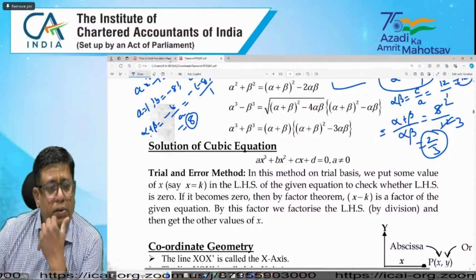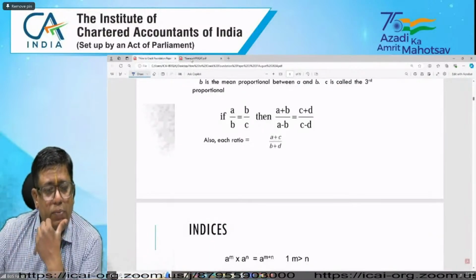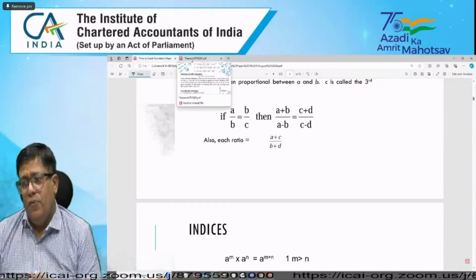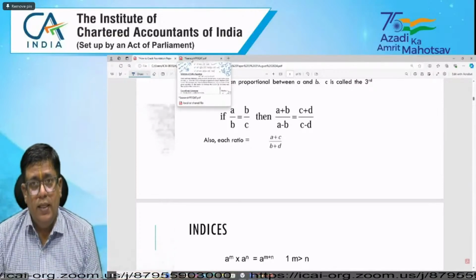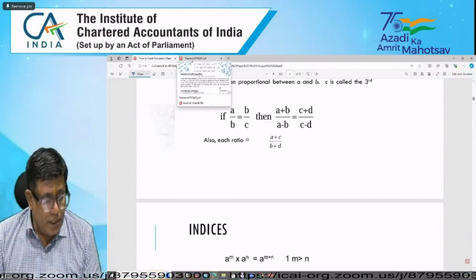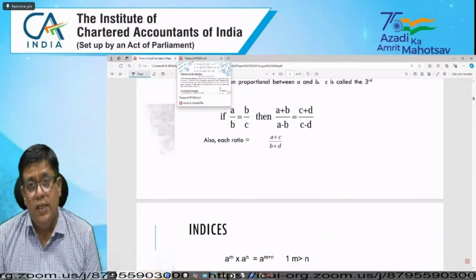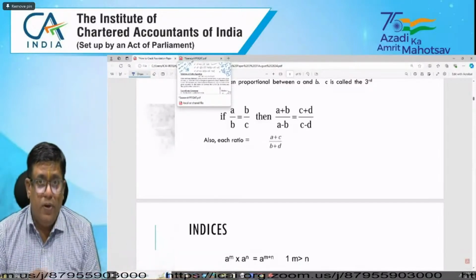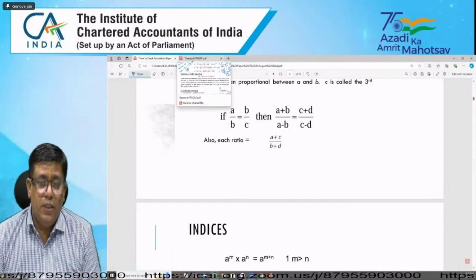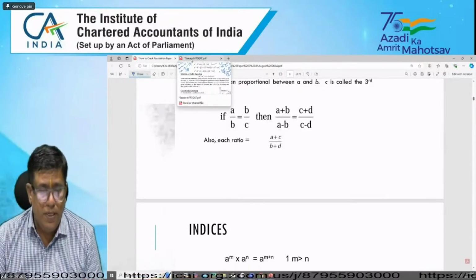Such kinds of examples are already given in the study material, and recently we have hosted in the quick reference on equation-related topics how such kinds of problems can be solved.